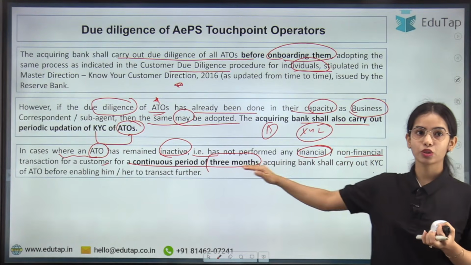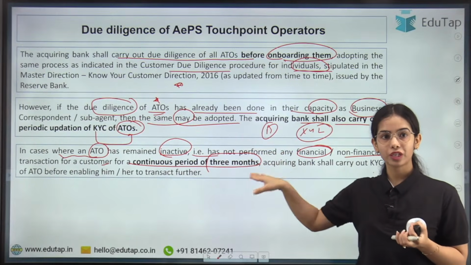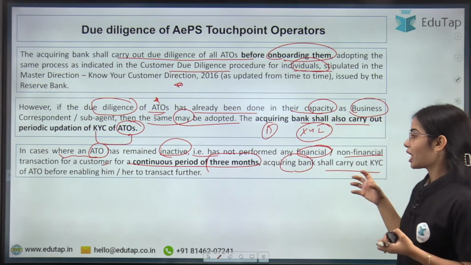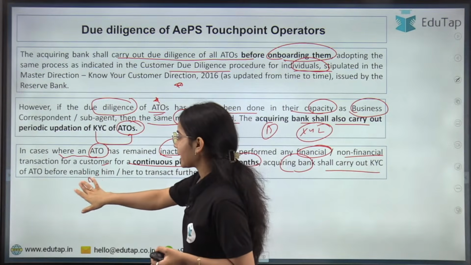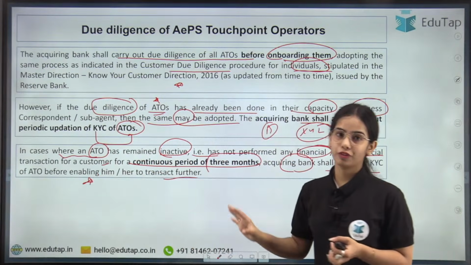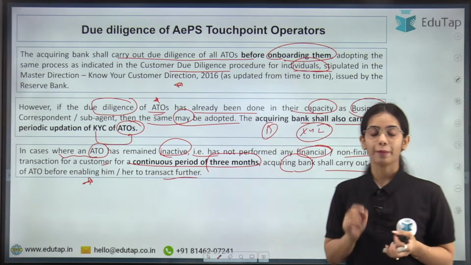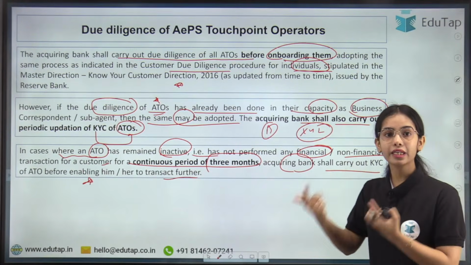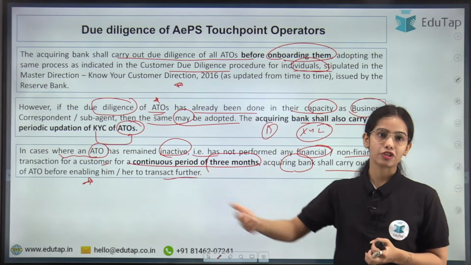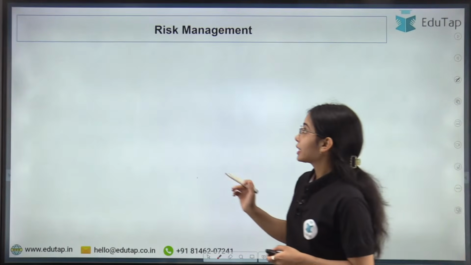If that is not happening through this terminal touchpoint for 3 months, the acquiring bank shall carry out KYC of ATO before enabling him or her to transact further. So before allowing the terminal to work further, the KYC has to happen. Only after the KYC is done again can the further transactions be allowed. Okay. Next is risk management.